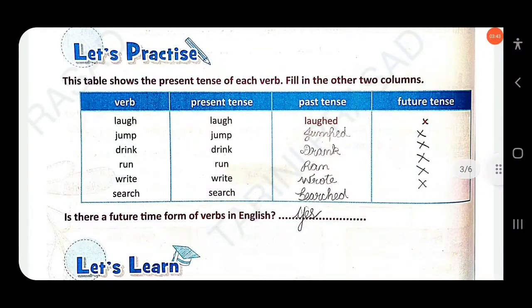Next, this table shows the present tense of each verb. Fill in the other two columns. Here the verb "laugh": the present can be "laugh" or "laughs". According to the number of person, we add s or es to the verb. Then the past, "laughed".